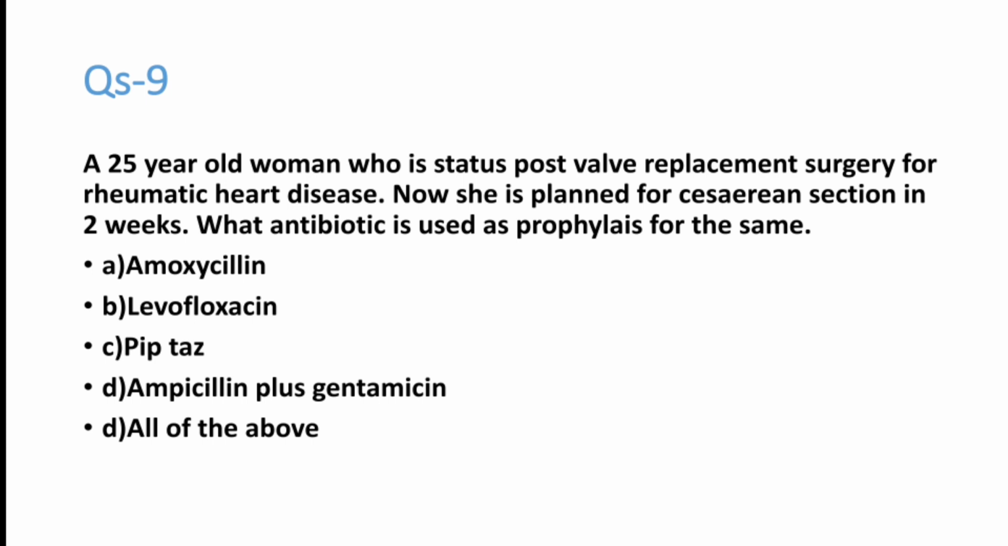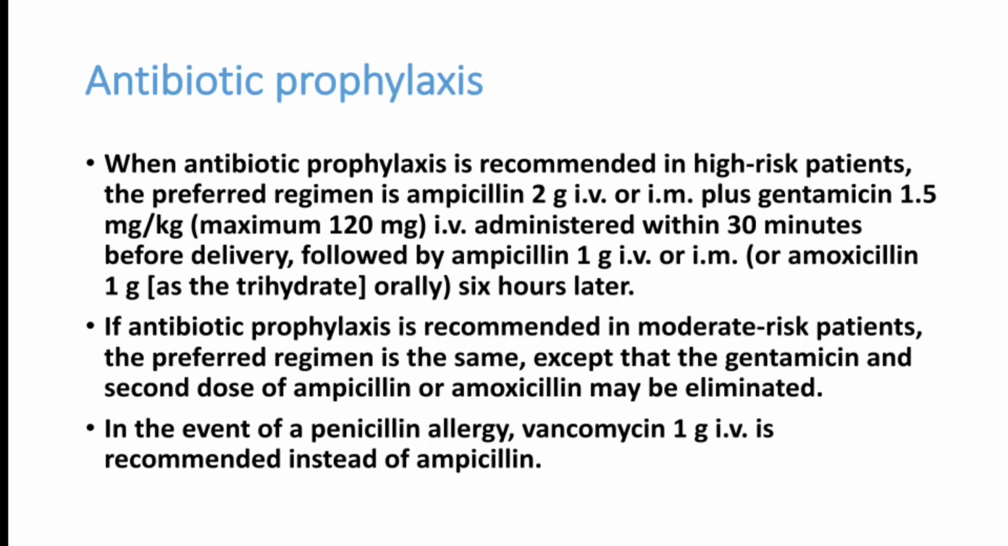We will see the answer. When antibiotic prophylaxis is recommended in a high risk patient like this, the preferred regime is ampicillin 2 gram IV or IM with gentamicin 1.5 milligram per kg body weight, administered within 30 minutes of the procedure, followed by ampicillin 1 gram IV or IM, or amoxicillin 1 gram orally 6 hours later. So the option ampicillin plus gentamicin is the answer for